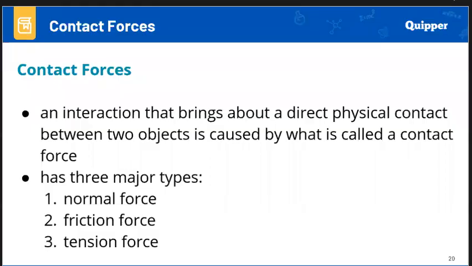So there are two types of forces, particularly the contact and the non-contact forces. Under these two major types of forces, there are also subtypes that fall into each category. Now, let me begin discussing contact forces. From the word itself, contact, it means there is a direct physical contact between two objects that is caused by what is called a contact force. And there are three major types of contact forces: the normal force, the friction force, and the tension force. So let me discuss them one by one.